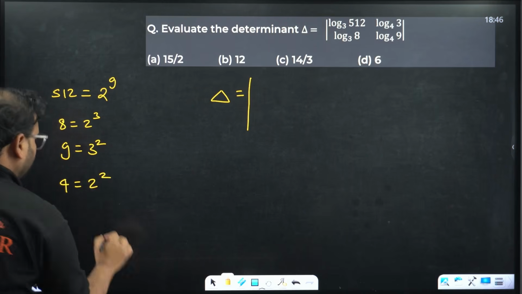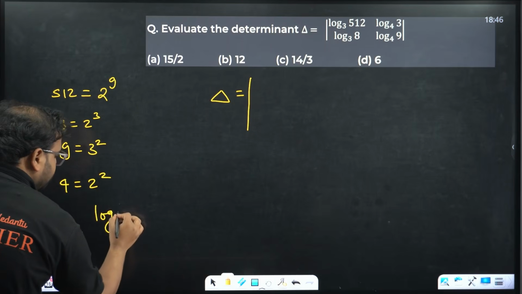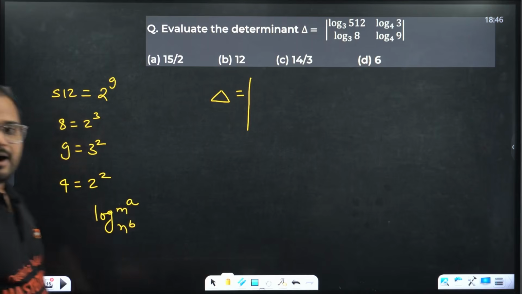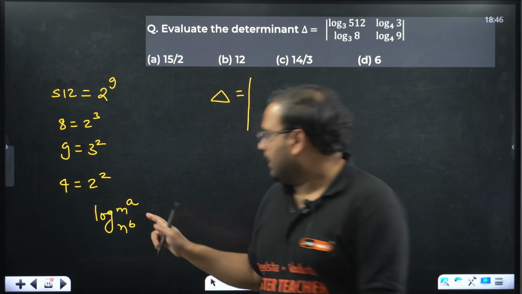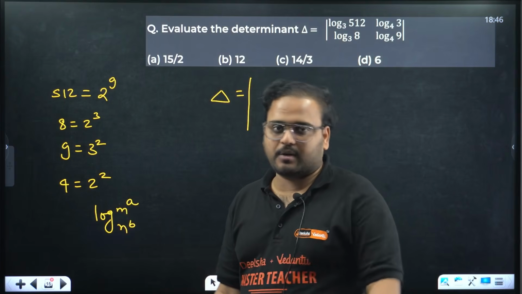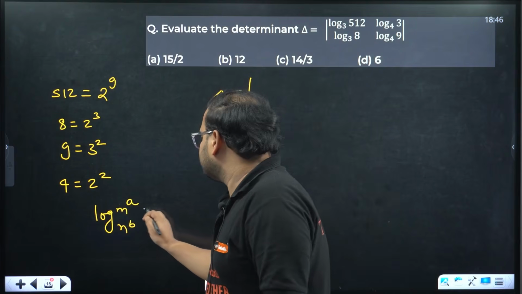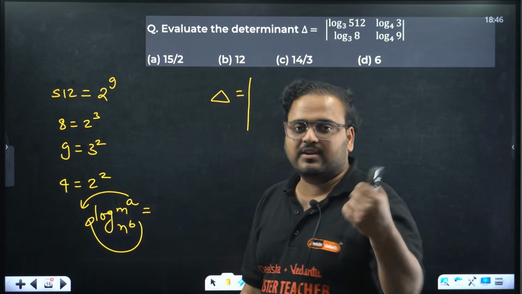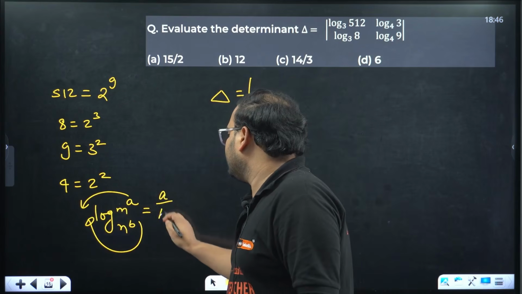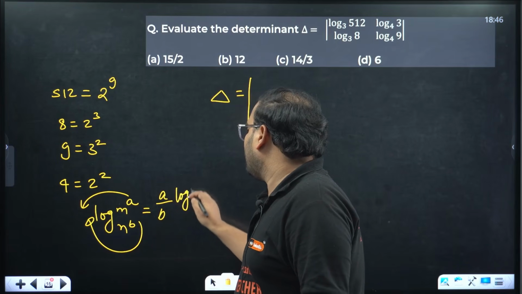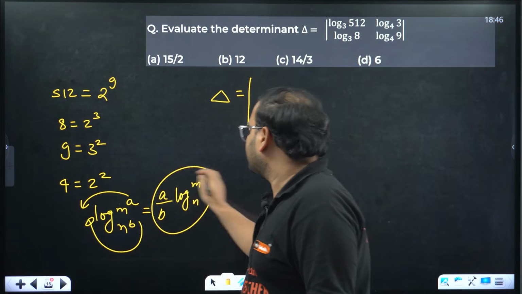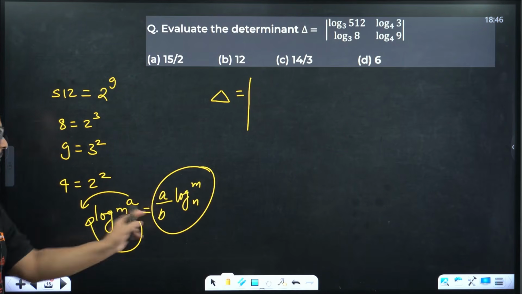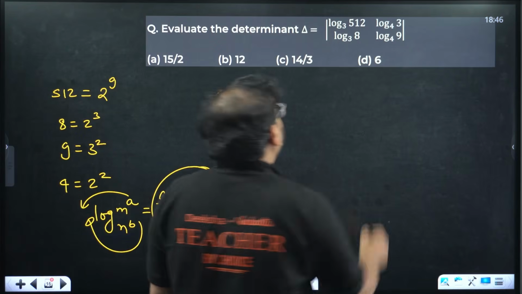And there's a property I want to tell you before I start. Log of m with the base n, where you have power a on m and power b on the base n. If you have powers on both m and n, there is a formula for this. The law is that a will come in front, b will come in front as a coefficient: a in the numerator and b in the denominator. You have a by b log m with the base n. Please check. We'll use that. Okay, so let's write it over here.